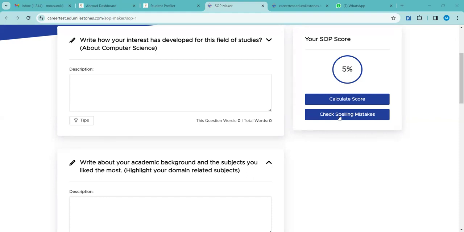And again, if they are not confident enough, they cannot do it, they want help, like complete drafting of the SOP, that we do, but that is chargeable again. So we do help the students with sample SOPs, we also help with this tool, and with pointers and guidelines, so that the student can draft their own SOP.